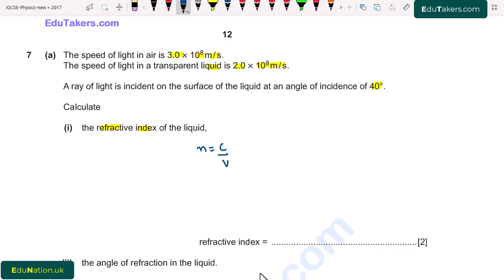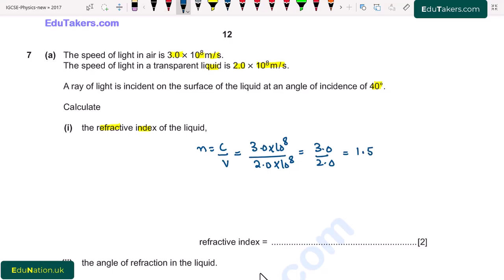In this case, the medium is the transparent liquid. So I write here c is 3.0 × 10^8 meters per second and v is 2.0 × 10^8. It will be 3.0 over 2.0. So the refractive index will be equal to 1.5.